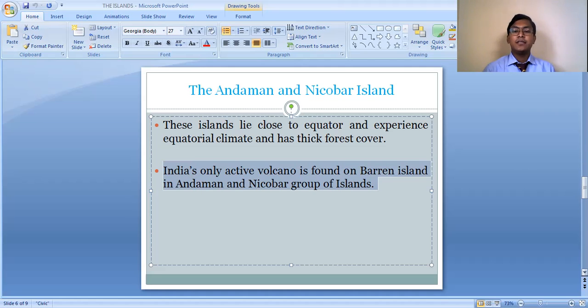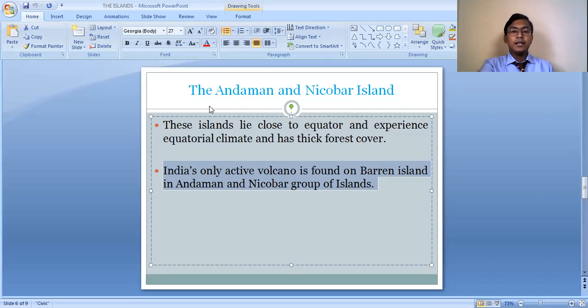It means that there are chances that a volcanic eruption may take place from this Barren Island. And in different geological history also, there are instances of volcanic eruption from this Barren Island. The southernmost part of our country, the Indira Point, is found in this Andaman and Nicobar Island group only. But the Indira Point got submerged under the water during the time of the tsunami in the year 2004.